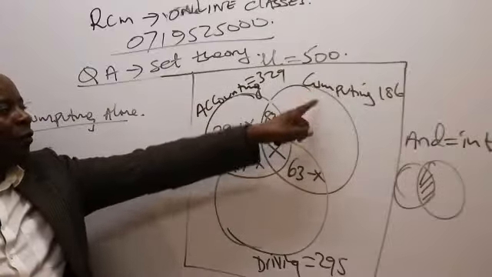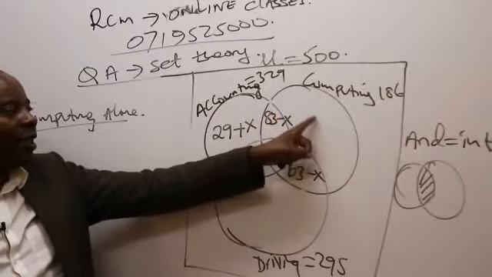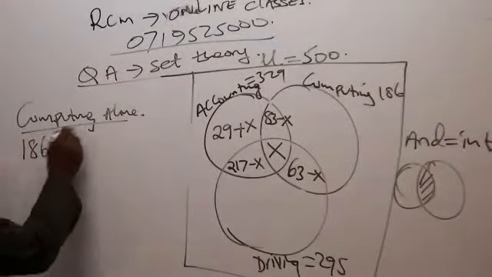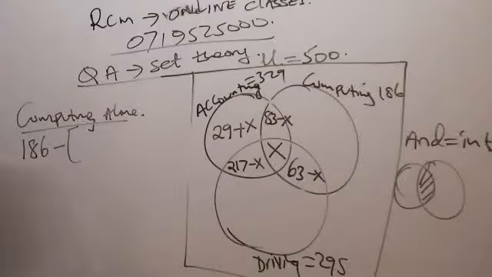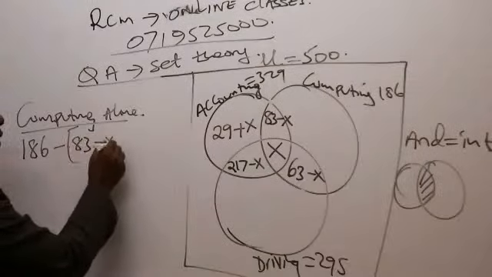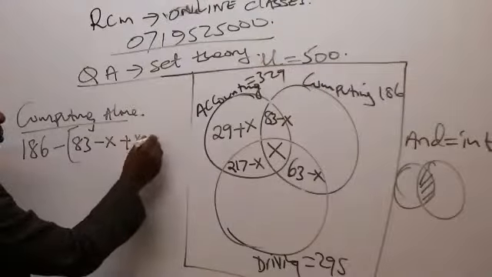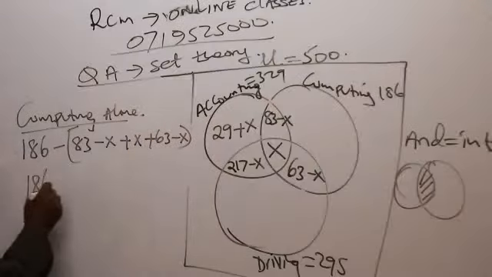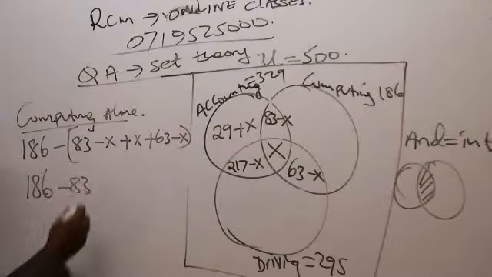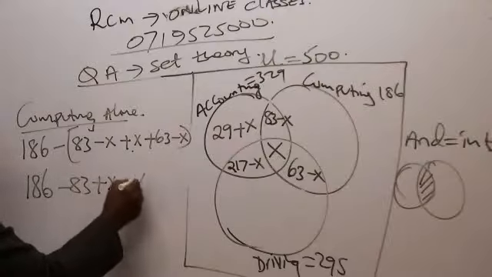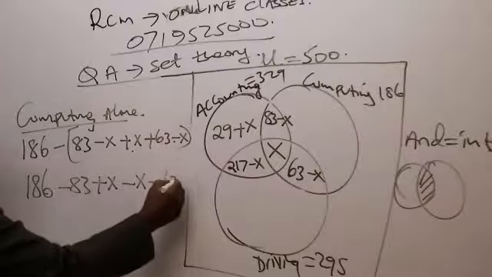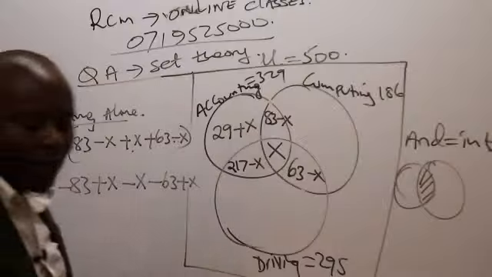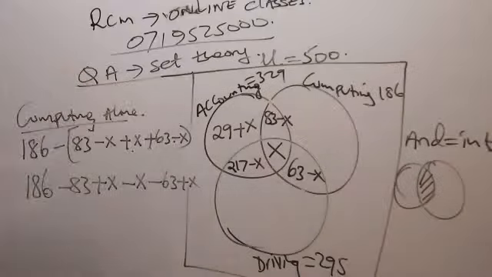Now that I have the total figure and these other three figures, getting the computing alone, which is this space here, it will be 186 minus the total of the other spaces that I know: 83 minus x plus 63 minus x. So then this will be 186 minus 83 plus x minus 63. This changes to plus x. So please put like terms together very fast.